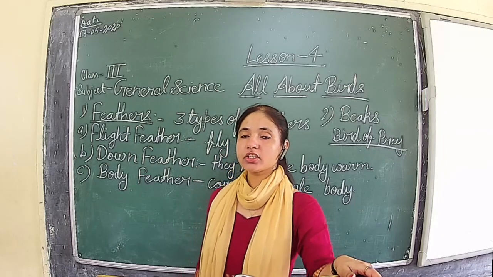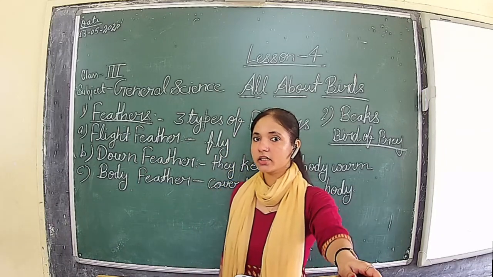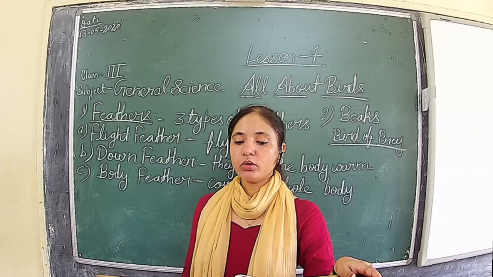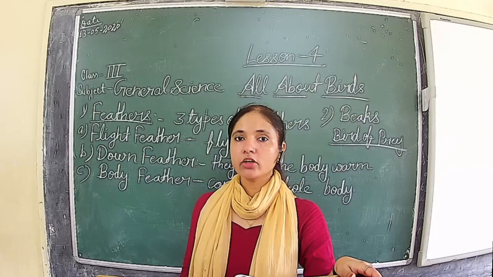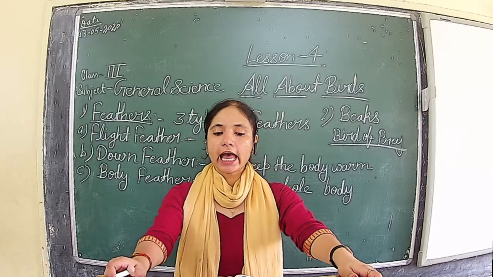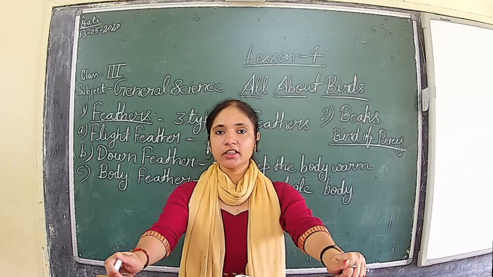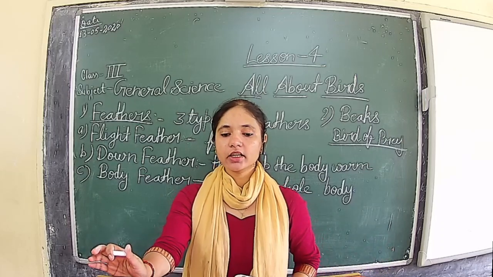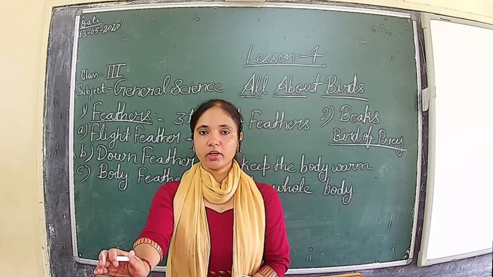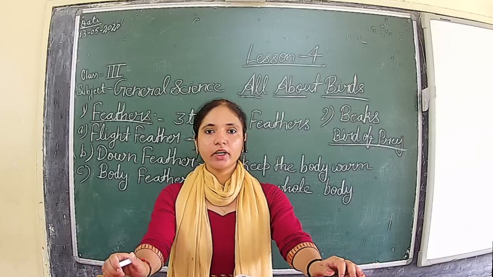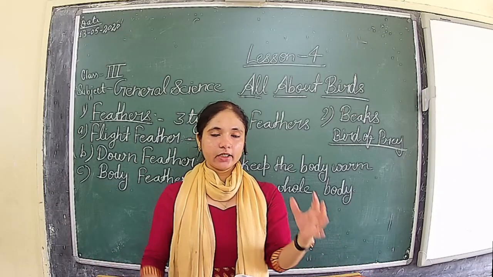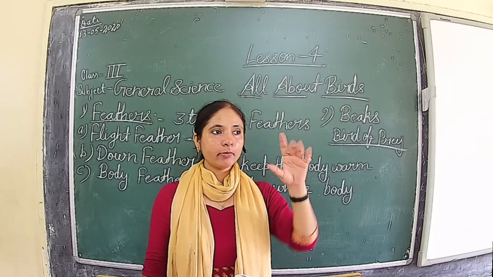Third is the strong sickle-shaped beak. Birds like woodpecker and hoopoe have a strong sickle-shaped long beak. Woodpecker, I think all of you have seen. What does it do? It makes a hole.